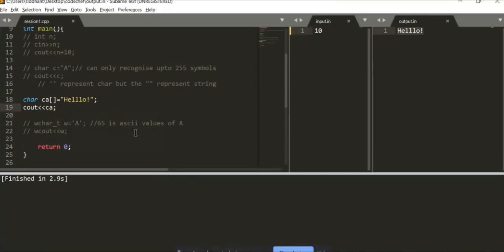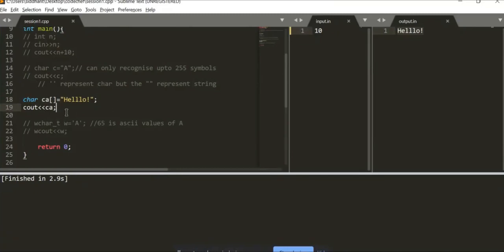It prints the string, it's no problem, it's easy enough. Just declare the data type, the variable name, and give these two brackets for an array, and then write up the string over here. Storing values in an array is simple. The character array is simple.